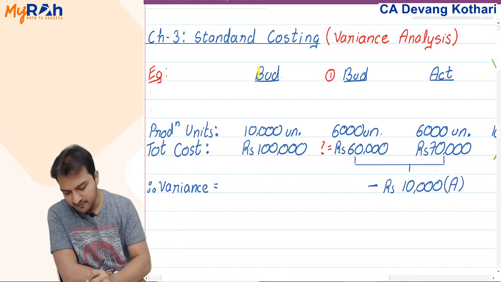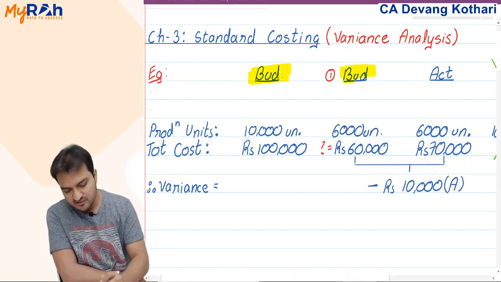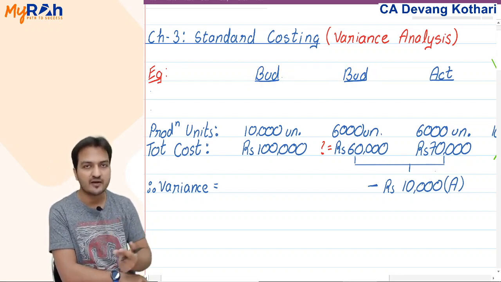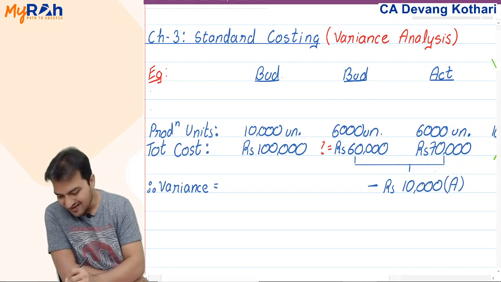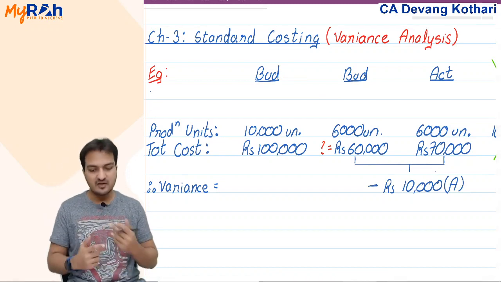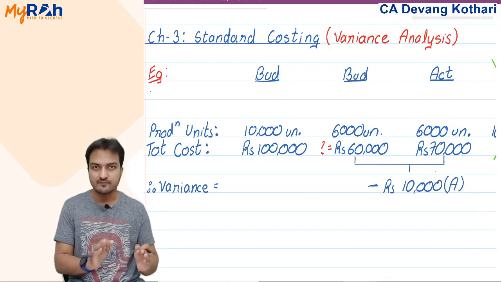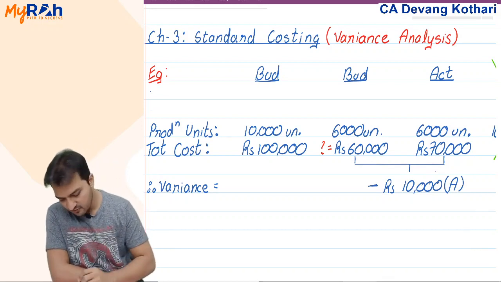Right now in my example, this was called a budget. This is also called a budget. So there might be confusion about which budget I am talking about. Well, that is why I changed the names. Look at the names that I now give. Now onwards, in every question, you will have names like this.